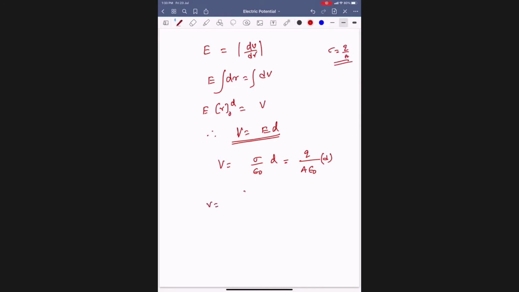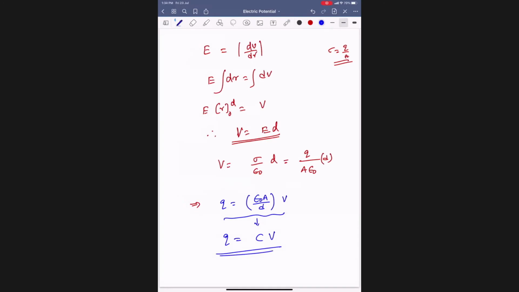Therefore, V equals Q D by epsilon naught A. You convert it like this, it will be easy for you. This implies Q equals epsilon naught A by D into V. This is in the format of Q equals CV.